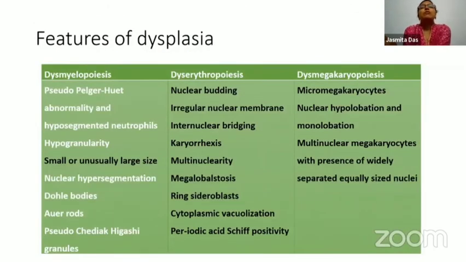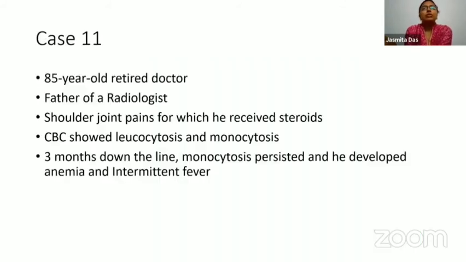So when we look at the features of dysplasia that are there, dysmyelopoiesis, you can identify the features highlighted in white all on the peripheral smear examination, be it the pseudo-Pelger-Huët anomaly, hyposegmented neutrophils, hypogranularity, or even the presence of Auer rods or pseudo-Chediak-Higashi granules. All of these are clearly identifiable on the peripheral smears. Peripheral smear gives an important clue if MDS is one of the considerations.